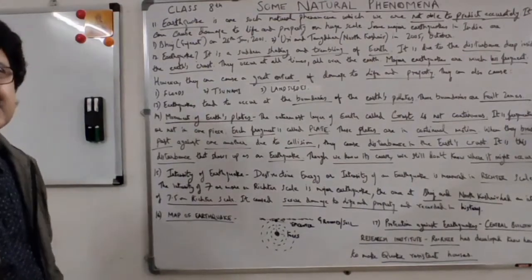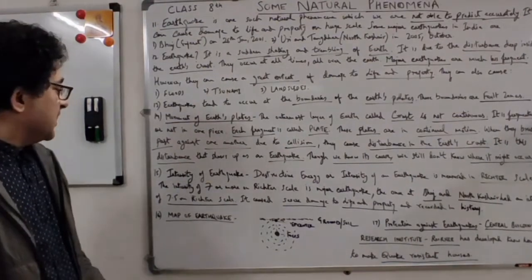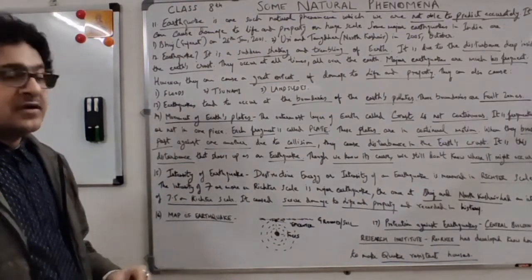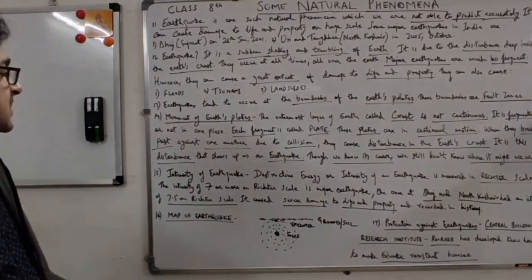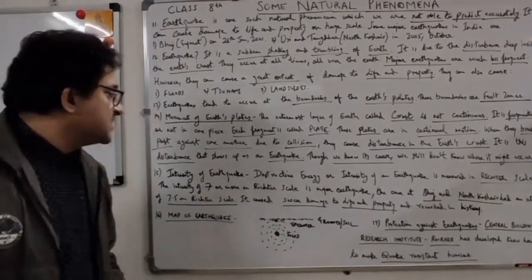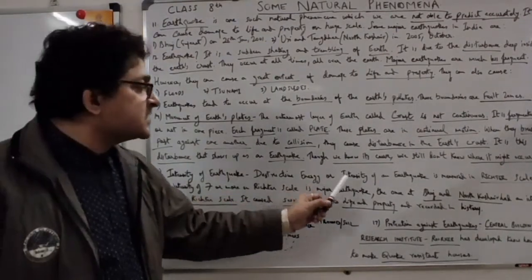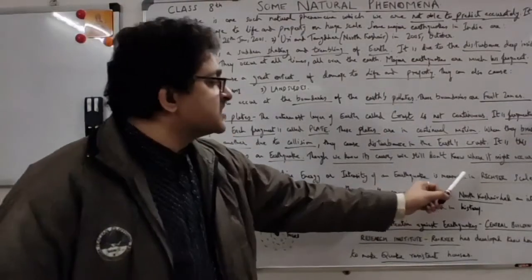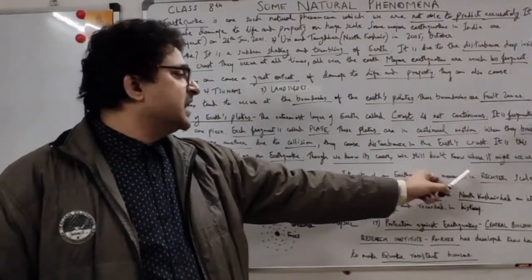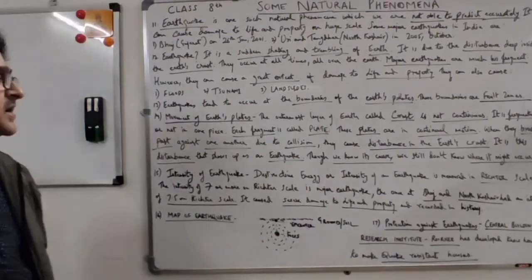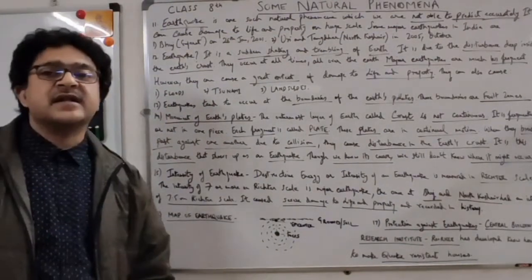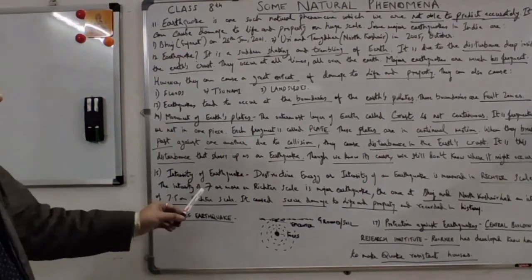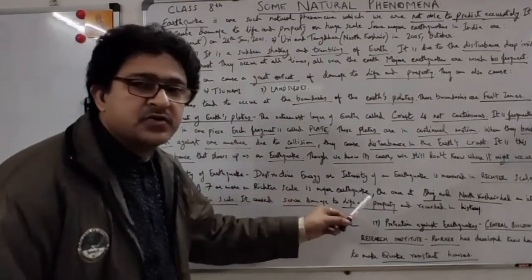Quite interesting, earthquakes. So now, the intensity of an earthquake. What is intensity? It is the effect or the magnitude, right? So this says the destructive energy or the intensity of an earthquake. Intensity of an earthquake is measured on the Richter scale. R-I-C-H-T-E-R, Richter scale. What is the Richter scale? It tells you the intensity or the magnitude of the earthquake. An intensity of 7 or more on the Richter scale is a major earthquake.